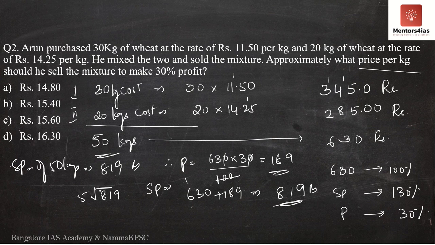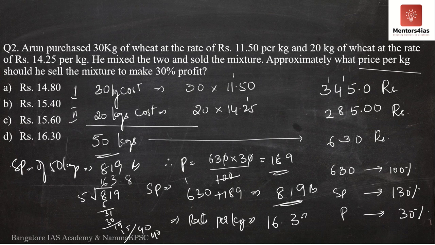So here we have 819 divided by 50. The rate per kg will be equal to 16 rupees and 38 paise. 16 rupees 38 paise.